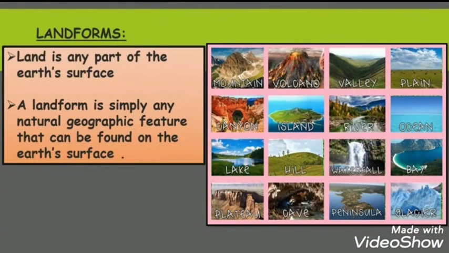Next, we will see landforms. Land is any part of the Earth's surface. A landform is simply any natural geographic feature that can be found on the Earth's surface.